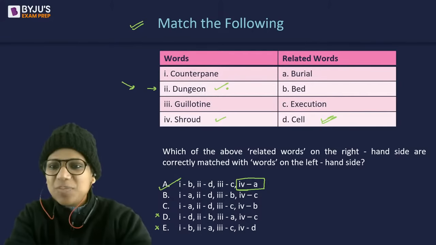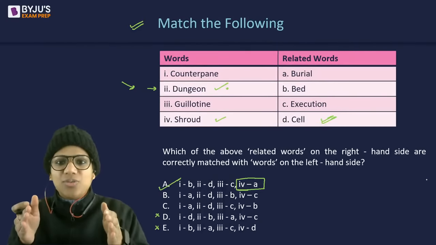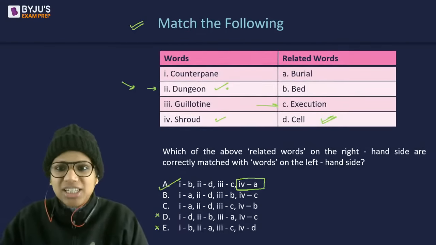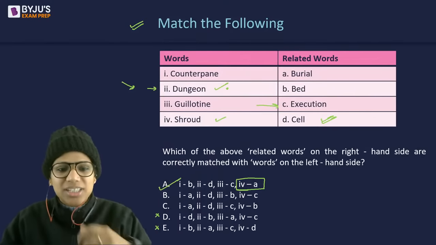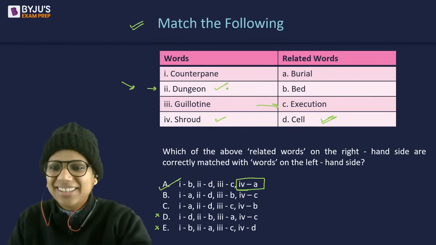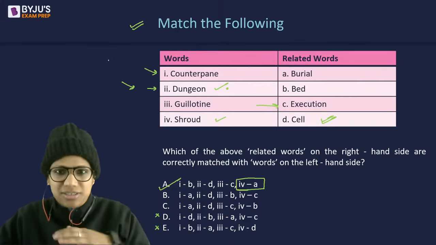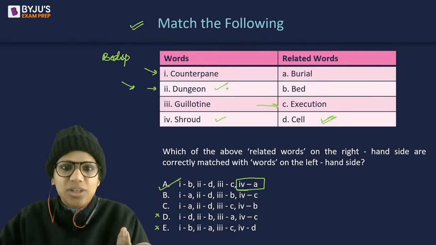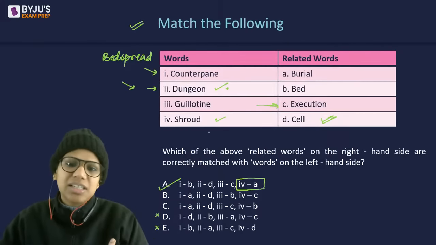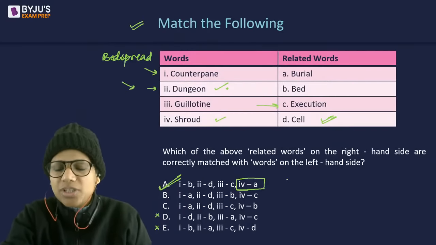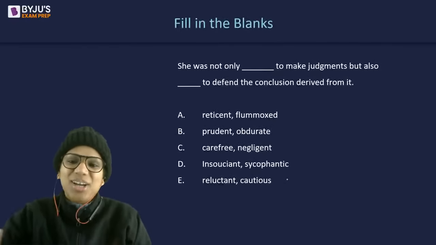Guillotine. Yes, absolutely correct, Jatin. A guillotine is that wooden structure where you place someone to behead him or her. Of course it is related to execution. What is counterpane though? Does it have to do something with a window? Not really. A counterpane is simply a blanket, a bed cover, a bedspread, you can call it. So one is definitely B. These were a few words that you had to match, and it was an easy question. So +1 right there.